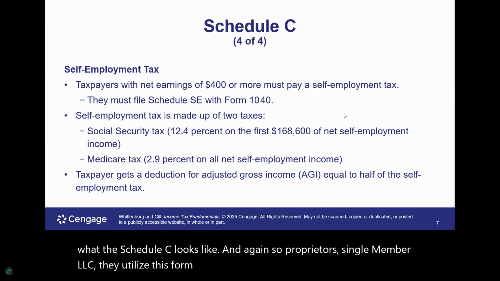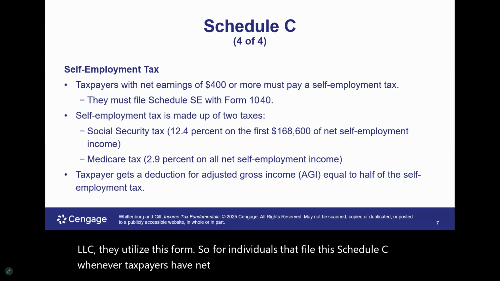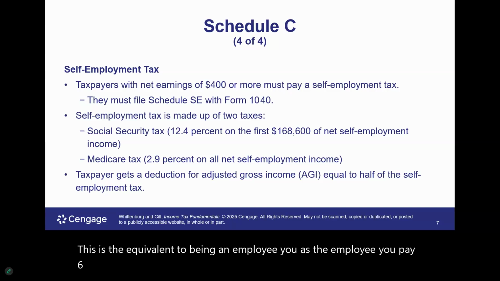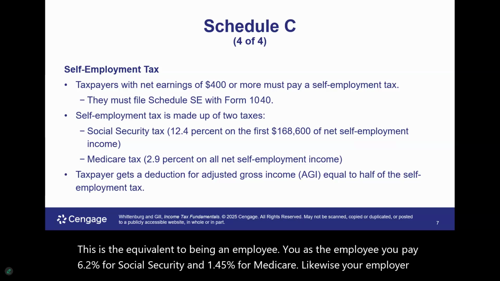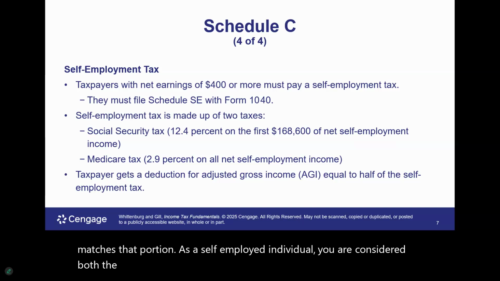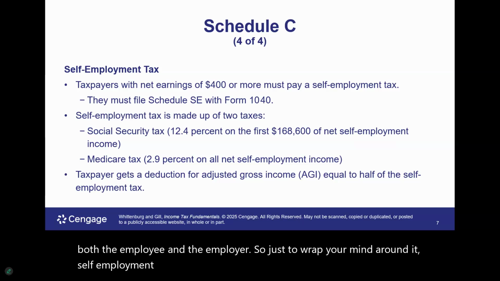So for individuals that file the Schedule C, whenever taxpayers have net earnings of $400 or more, they are required to pay self-employment taxes. So this is the equivalent to being an employee. You as the employee, you pay 6.2% for Social Security and 1.45% for Medicare. Likewise, your employer matches that portion. As a self-employed individual, you are considered both the employee and the employer. So just to wrap your mind around it, self-employment tax is essentially equivalent to FICA taxes as an employee.